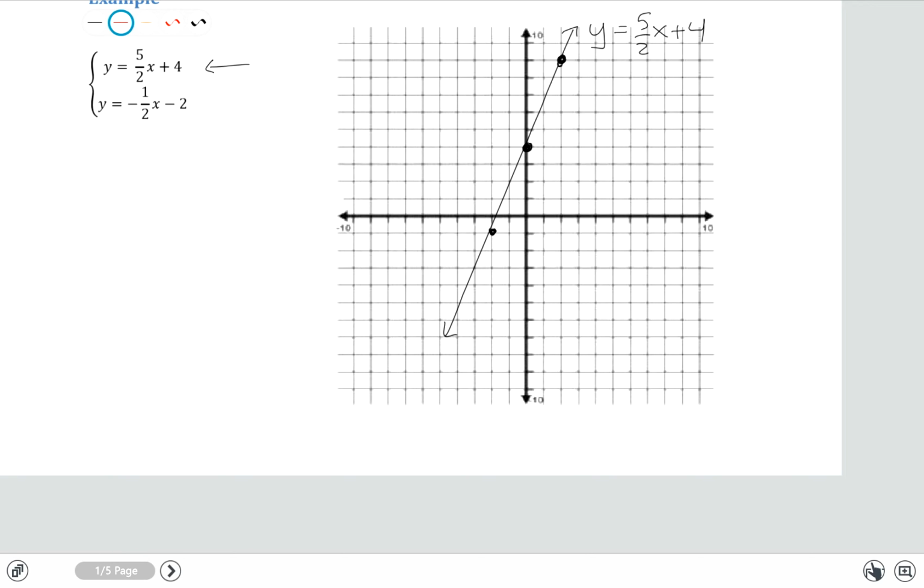Now the other equation that we want to graph is right here, the y equals negative 1/2 x minus 2. So again, we follow the same pattern. We're going to start with the y-intercept. Our y-intercept here is negative 2. And we have a slope of negative 1/2. That would be down 1 and to the right 2, negative slope. Now again, I could go the opposite way. I could go up 1 and to the left 2.